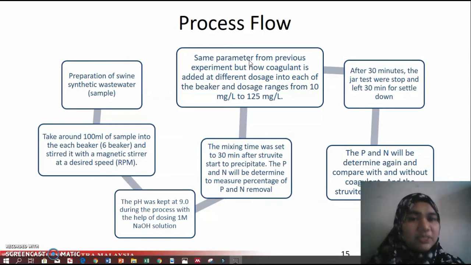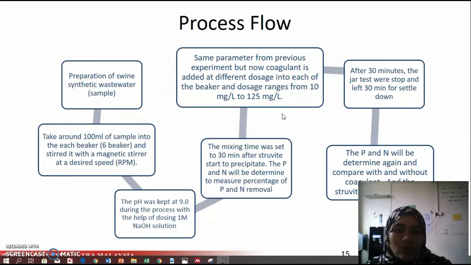be used from the previous experiment, but now coagulant will be added at different dosages into each of the beakers, and the dosage will range from 10 mg per liter to 125 mg per liter. Then after 30 minutes, the jar test will stop and be left for 30 minutes to settle down, and then the P and N will be determined again and compared with and without coagulant, and also the struvite will be harvested.